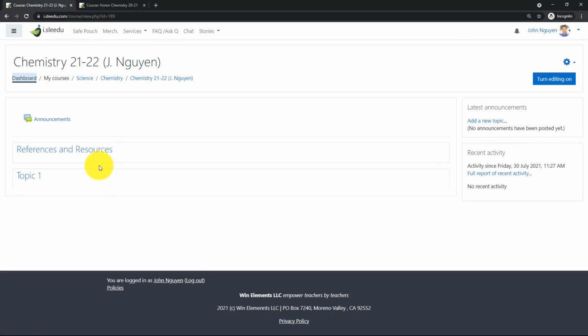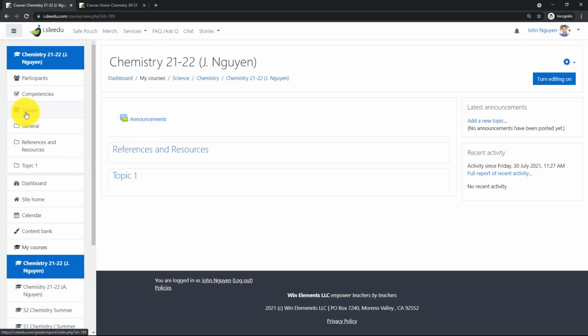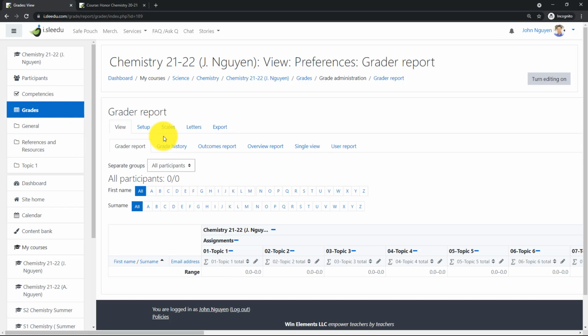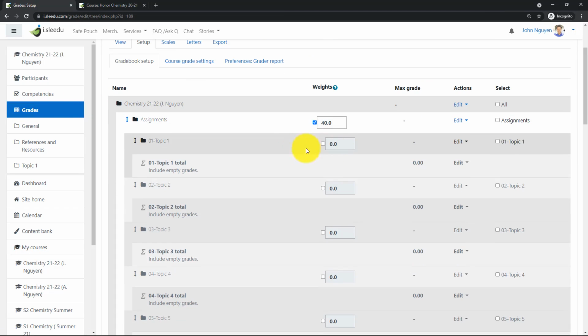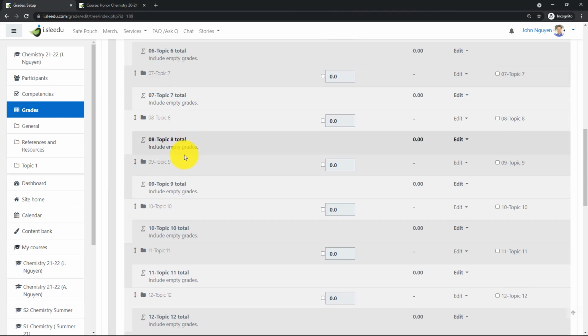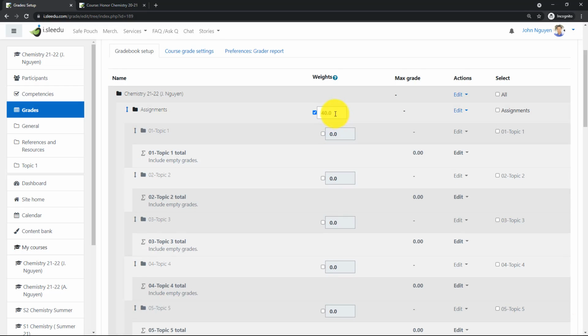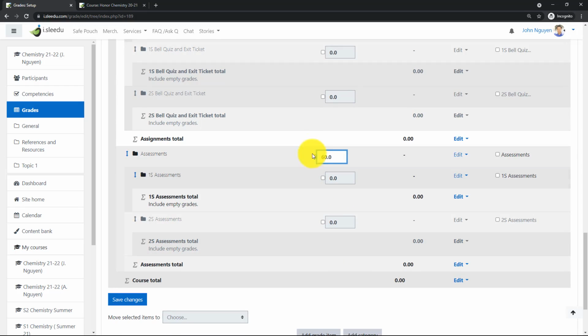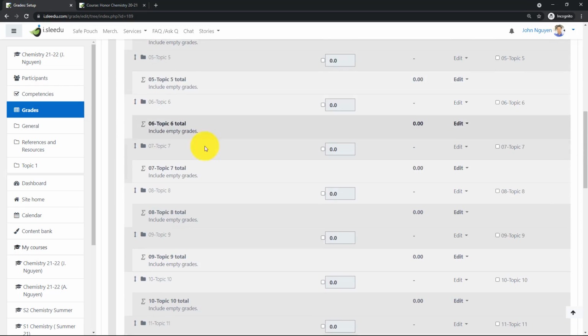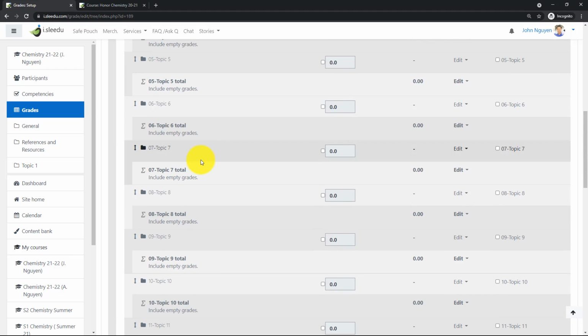But as you can see, this is last year's course, and the first thing we're going to do is go to my gradebook, and I have it right here. Click on it, and I go to grade, okay? And the gradebook is already preset for me. So I already have assignment, and then I have assessment separately. To change the grading, for my assessment, I have 60%, which is good. And if I want to change it, I can change it. But in this case, I really want my assignment to be 40%, and then my assessment would be 60%. And I have everything already laid out. So this comes with a preset course.